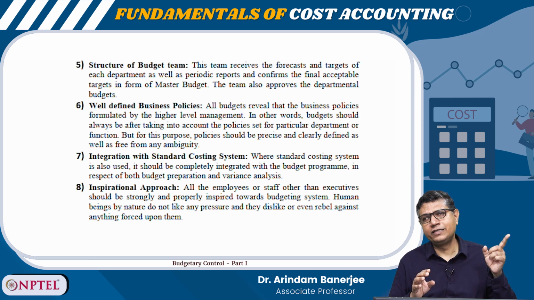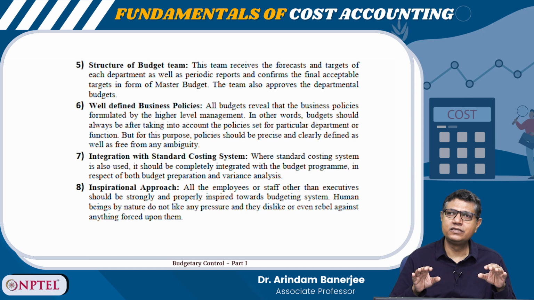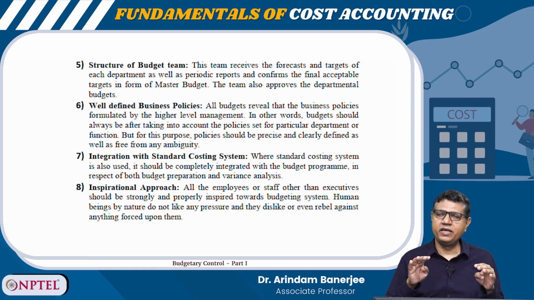Was there a flaw at the planning stage itself, or is there a problem in the execution stage? If the problem is in execution, is it something unexpected? For example, during COVID everything was shut down for a couple of months.